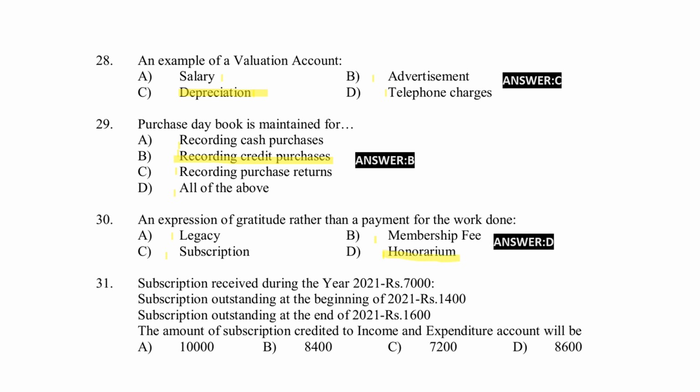Next question, subscription received during the year 2021 rupees 7,000. Subscription outstanding at the beginning of 2021 rupees 1,400. Subscription outstanding at the end of the year 2021 is rupees 1,600. The total subscription credited to income and expenditure will be 10,000, 8,400, 7,200, 8,600. Right answer for the question, option D, 7,200.